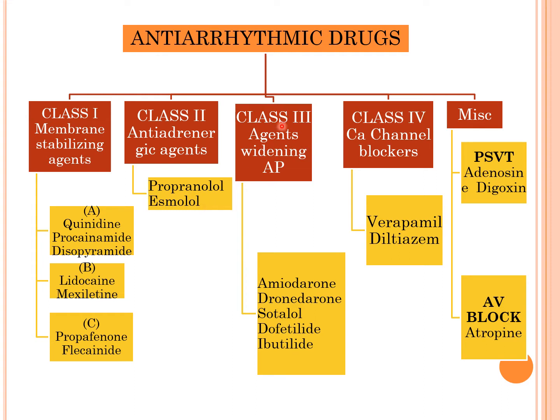Coming to class 3 drugs, they are action potential widening agents. Examples are amiodarone, dronedarone, sotalol, dofetilide and ibutilide. Coming to class 4, they are calcium channel blockers. Examples are verapamil and diltiazem. The miscellaneous drugs are drugs which are used for paroxysmal supraventricular tachycardia. Examples are adenosine and digoxin. Next, the drug which is used for AV block is atropine.